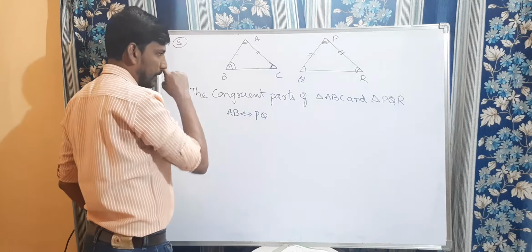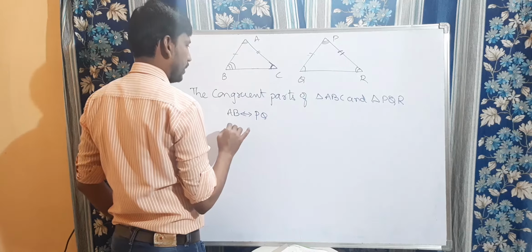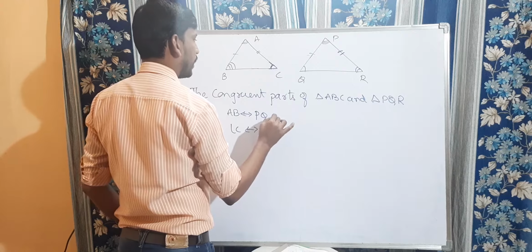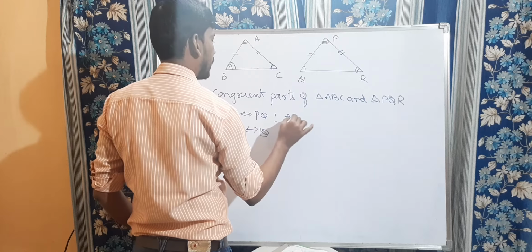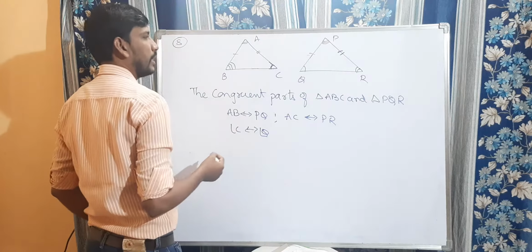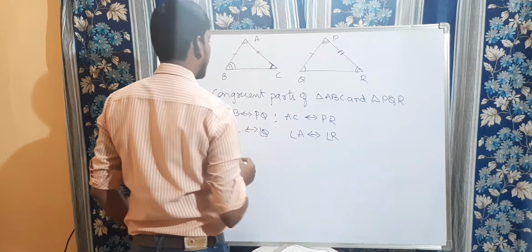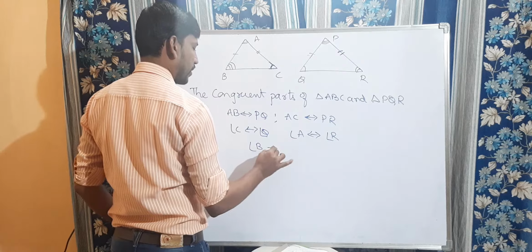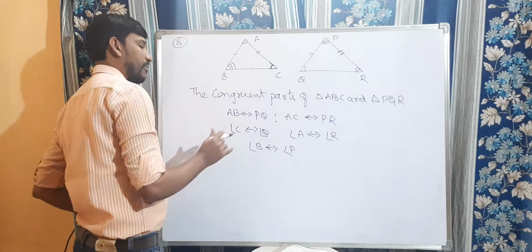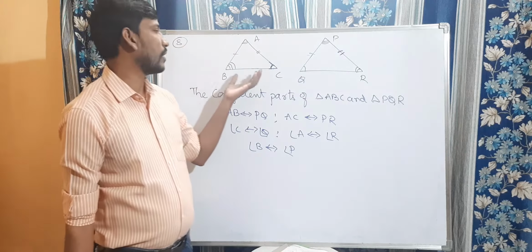Next, angle C is corresponding to angle Q. Clear? And here you can take it as AC corresponding to PR. But here angle A is corresponding to angle R, and as well as angle B is congruent to angle P. So even here, 5 pairs we wrote as congruent parts, but the triangles are not congruent.